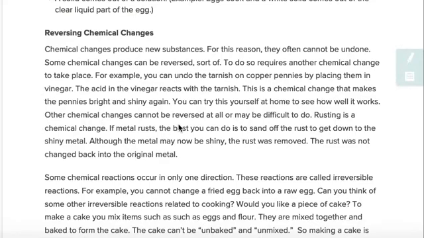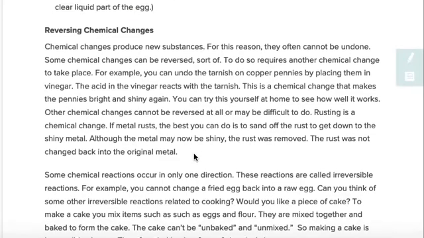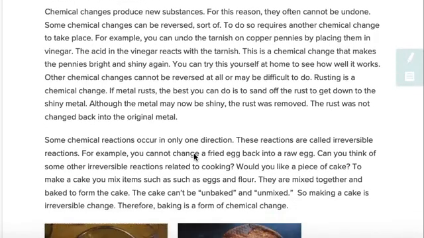Other chemical changes cannot be reversed at all or may be very difficult to do. Rusting is a chemical change. If metal rusts, the best you can do is sand off the rust to get down to the shiny metal. Although the metal may now be shiny, the rust was removed. The rust was not changed back into the original metal.